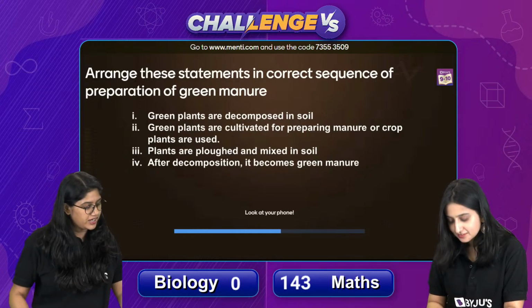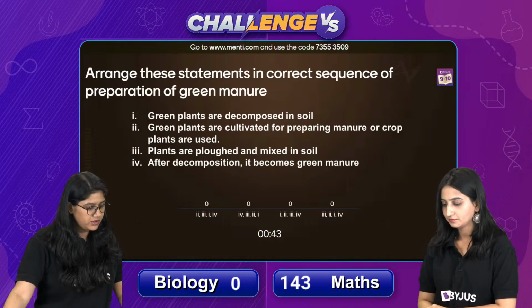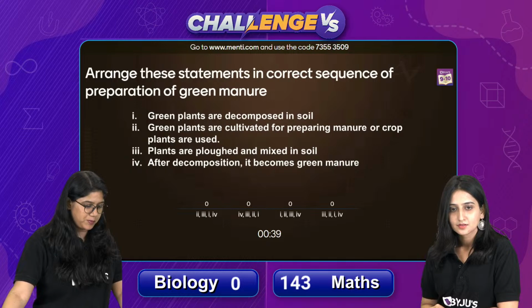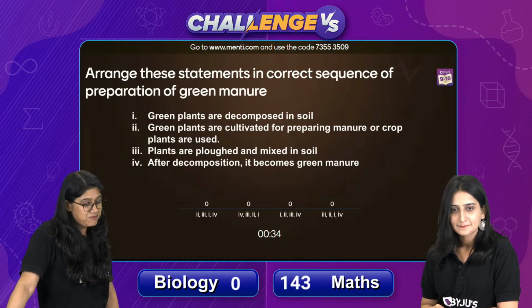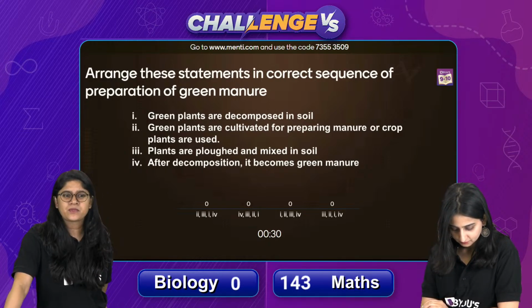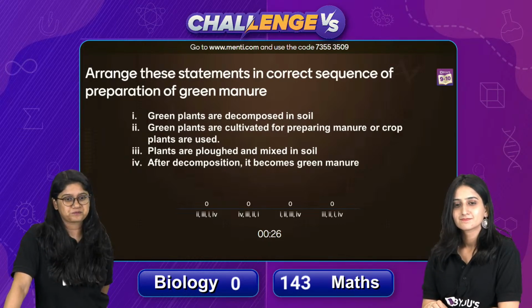Okay. Arrange the statements in the correct sequence of preparation of the green manure. Green plants are decomposed in soil. Green plants are cultivated for preparing manure or crop. Plants are plowed and mixed in soil, and after decomposition it becomes green manure. It's a very lengthy question. Please read the question carefully.